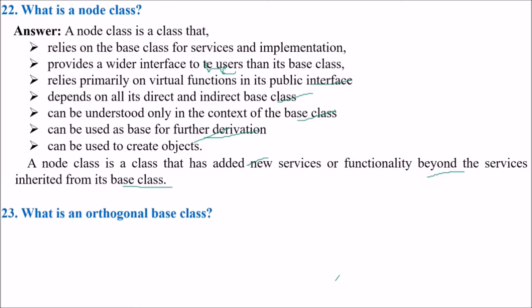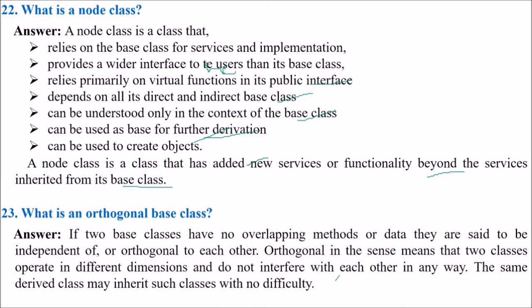What is an orthogonal base class then? If two base classes have no overlapping methods or data, they are said to be independent of or orthogonal to each other. Orthogonal means perpendicular, you can understand. So orthogonal is in the sense that two classes operate in different dimensions and do not interfere with each other in any way that we do not want in our design. The same derived class may inherit such classes with no difficulty.